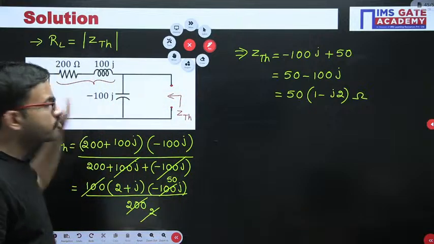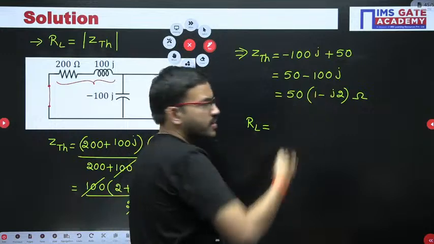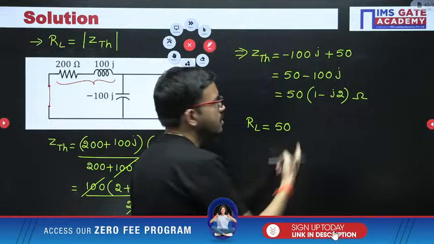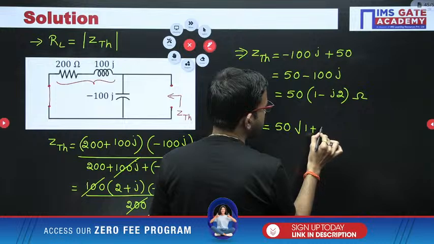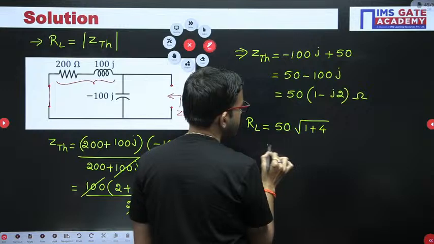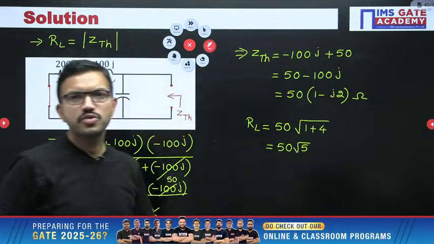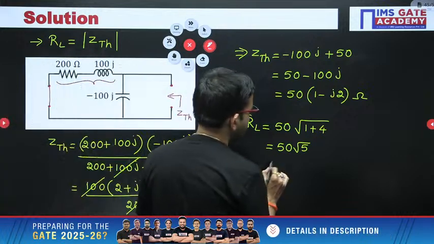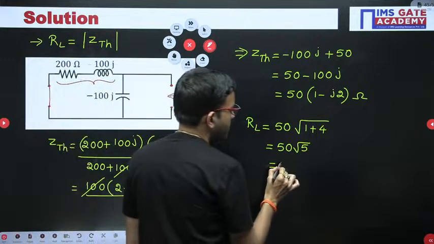But here we have to find RL. RL is the magnitude of this component, that's all. So the magnitude of 50 is 50 only, and then square root of a square plus b square. So 1 square plus 2 square, that is 5. So you are getting 50 into root 5. Root 5 will be 2.23 something. So you will be getting the final answer as 111.8.